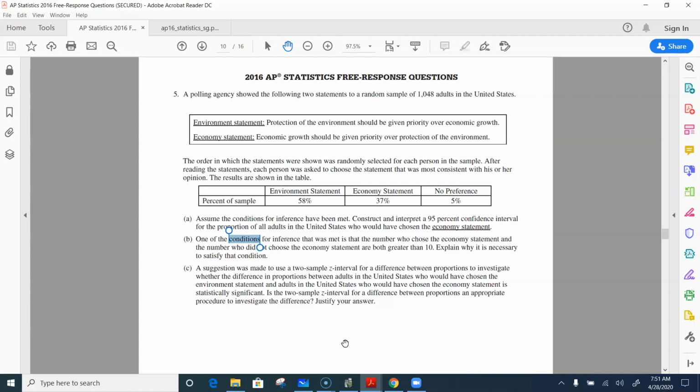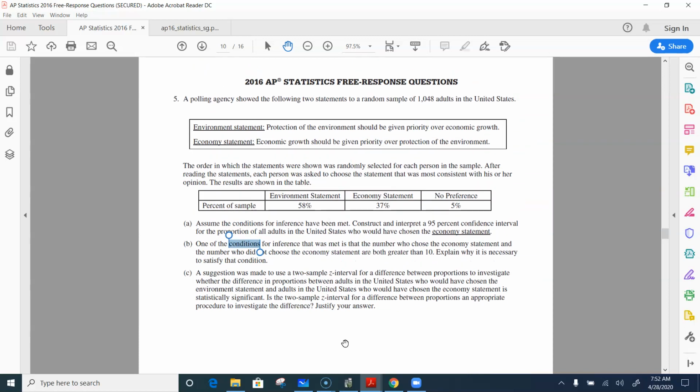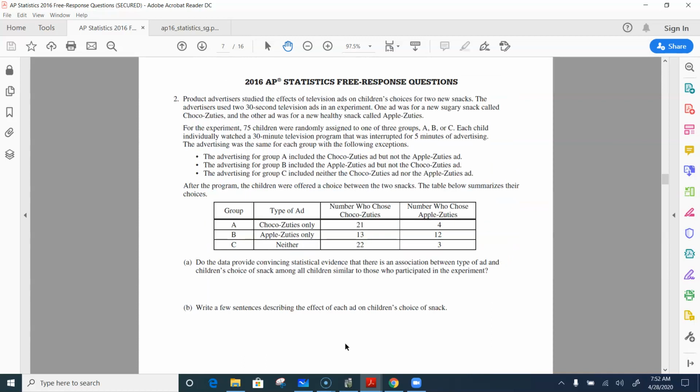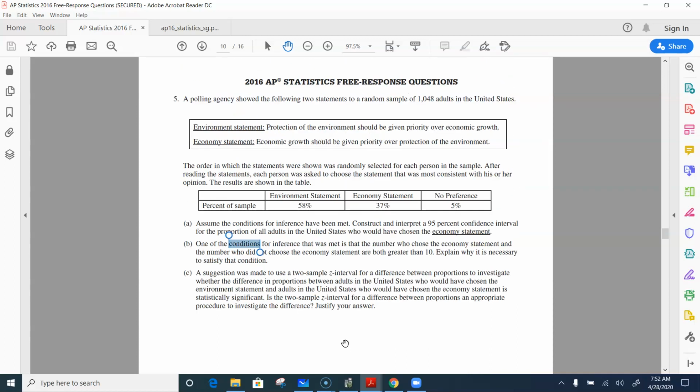So the correct answer there would be no, it's not reasonable, and the easiest way to answer it is that you don't have two samples. You only have one sample. You have two sample proportions. 0.58 is a different proportion from 0.37, but they came from the same 1,048.